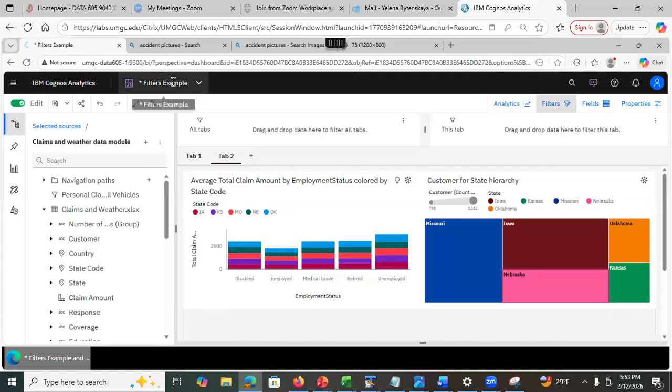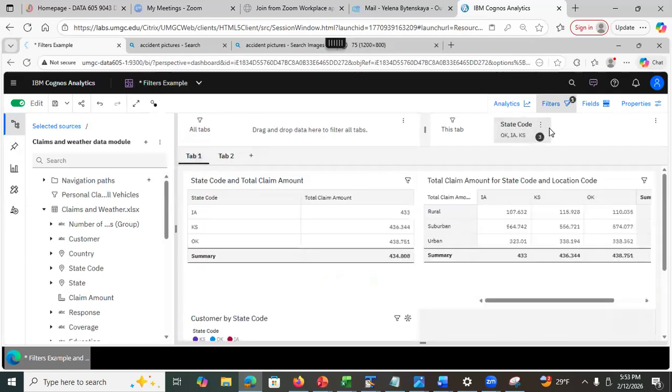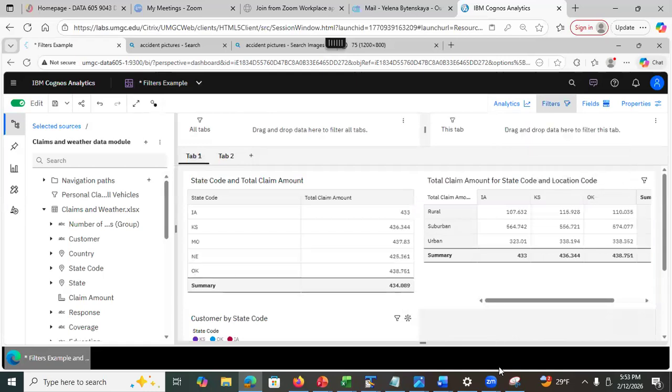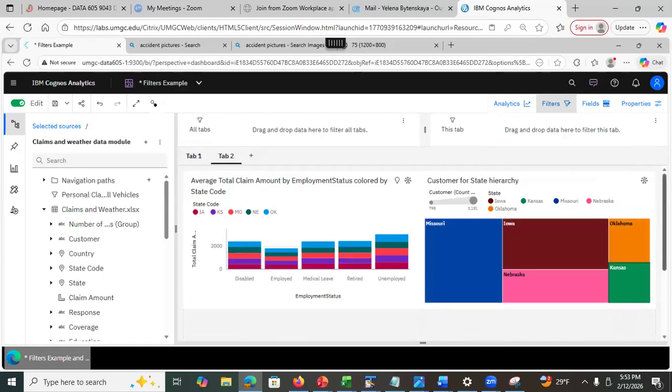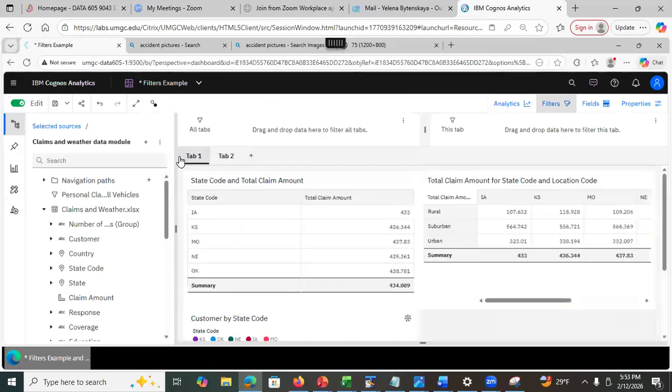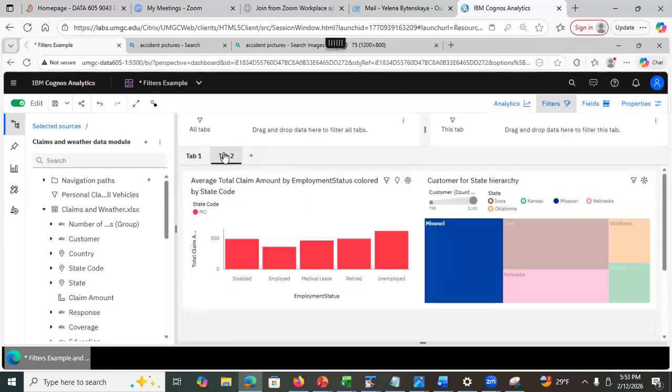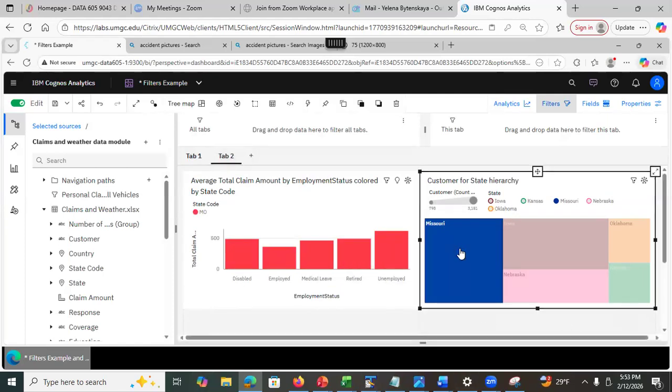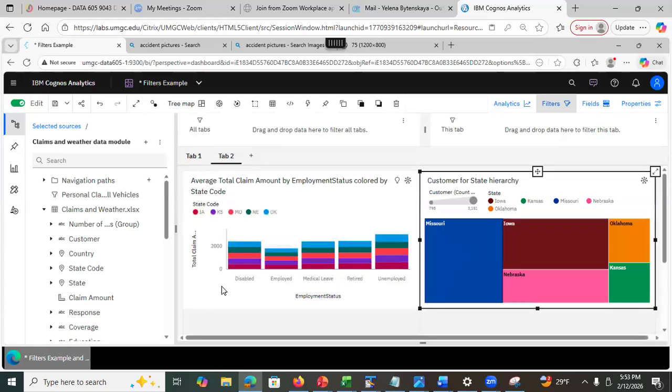But another thing that you could do, let's go back to this tab, and let me remove this filter here, delete filter. What I mentioned earlier is that when I select one data point, like for example, suppose that I select the Missouri state here. Missouri will be selected in the rest of the visualization, but only on the same tab. It will not do it on the other tabs. It only does it on the same tab. See that? I selected Missouri, and it's going to select, I unselected, see?